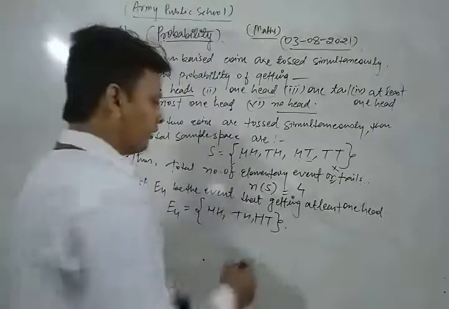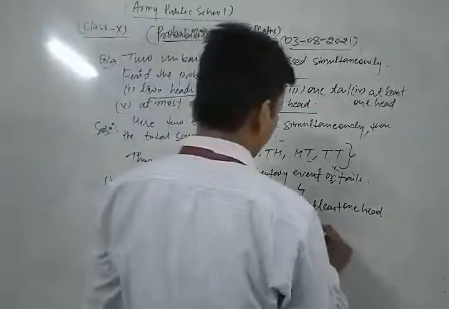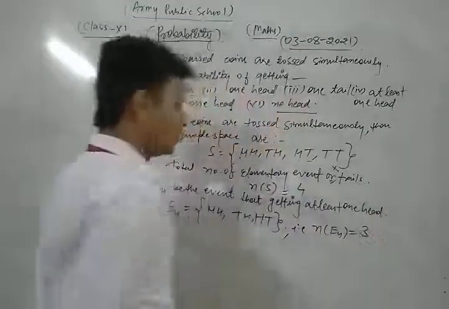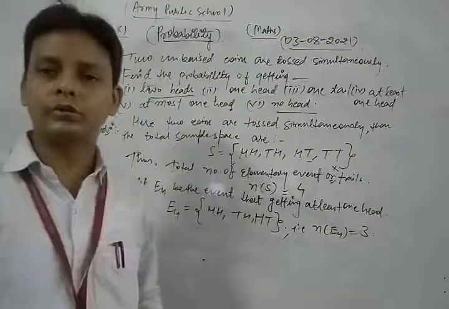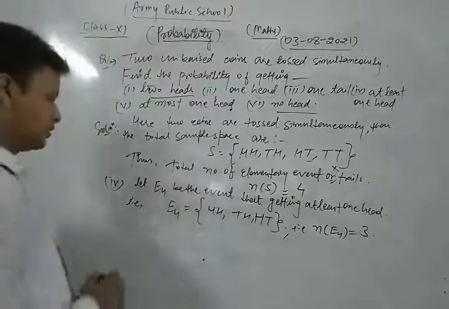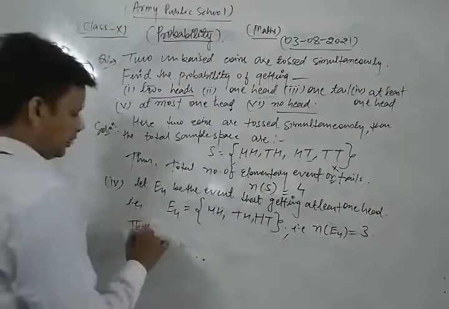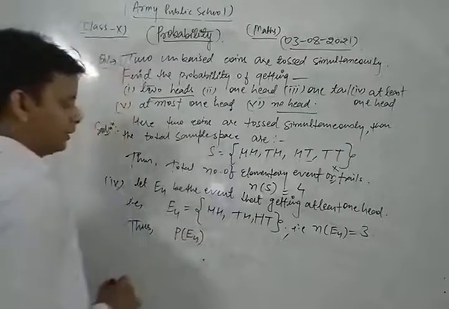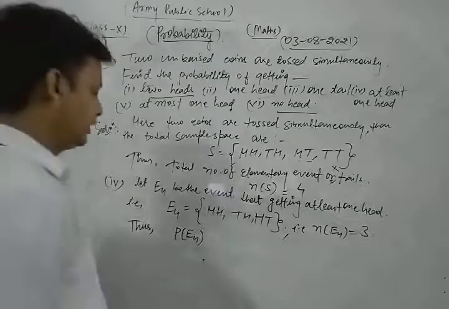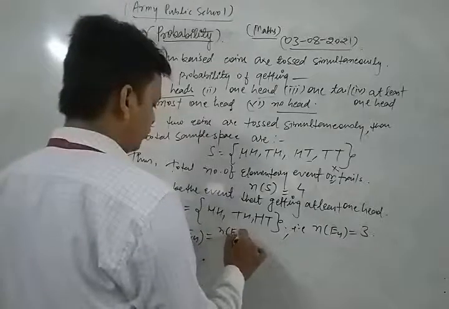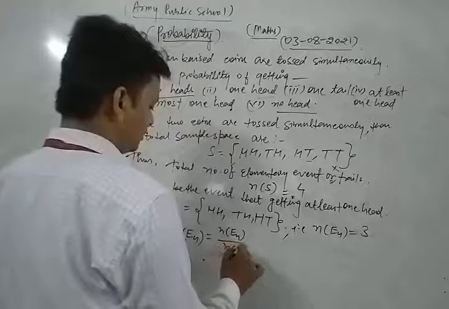So the total number of favorable outcomes is 3. Thus the required probability of occurrence of event E4, the probability of getting at least one head, is equal to the number of favorable outcomes, that is n(E4), upon the total number of all possible outcomes.